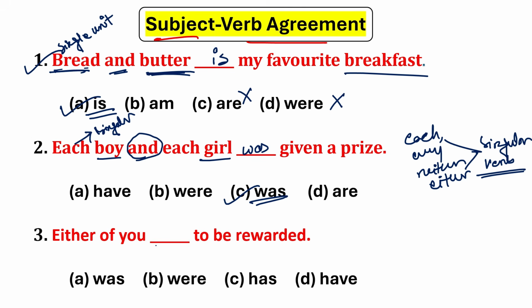Next, either of you dash to be rewarded. Look here, if you think that the pronoun you is the subject, then we have to take were. Then it is totally wrong, because here the subject is the word either. I have already told you either is always treated as a singular subject and takes a singular verb. So either of you was to be rewarded. Option A, was, is the correct answer.